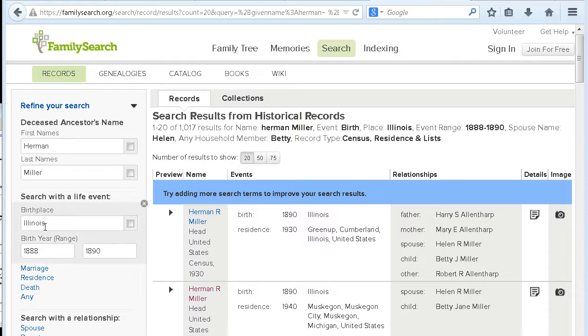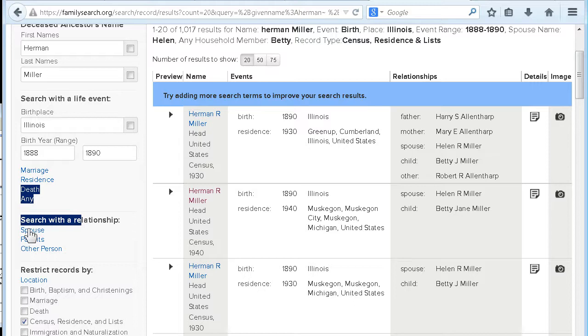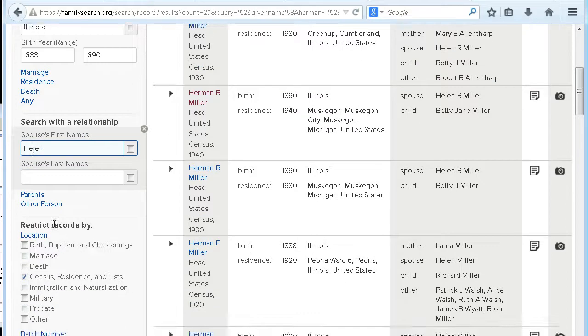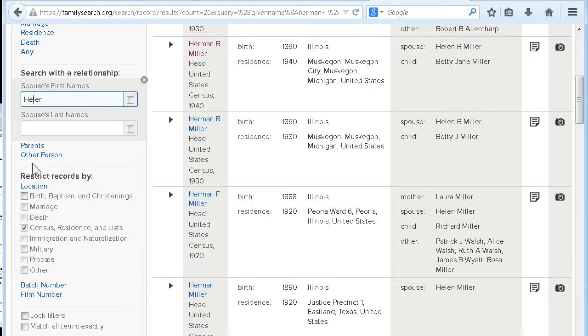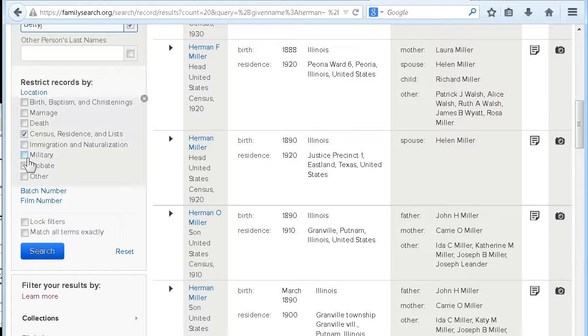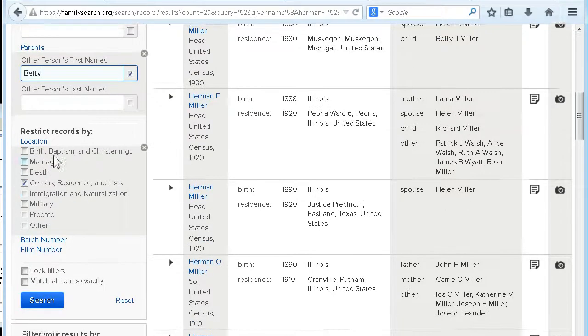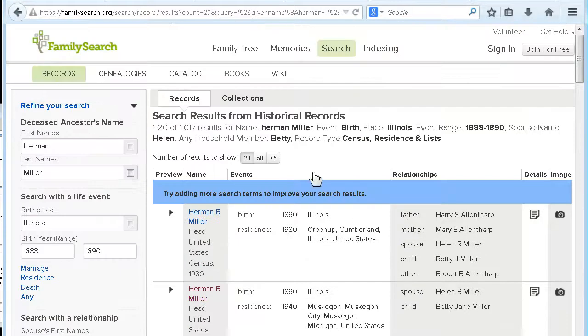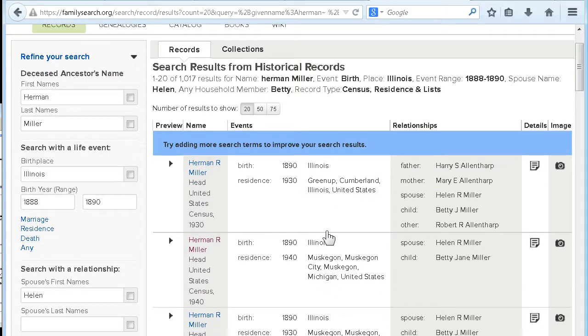I've got Herman Miller, his birthplace, his age, but let me go down a little bit further. I am going to add a spouse because the records I'm looking for support spouse. I'm going to add another person because his daughter is Betty, and I'm going to change the record type to census records, and when I do my search, voila, here he is in 1930 in Greenup.